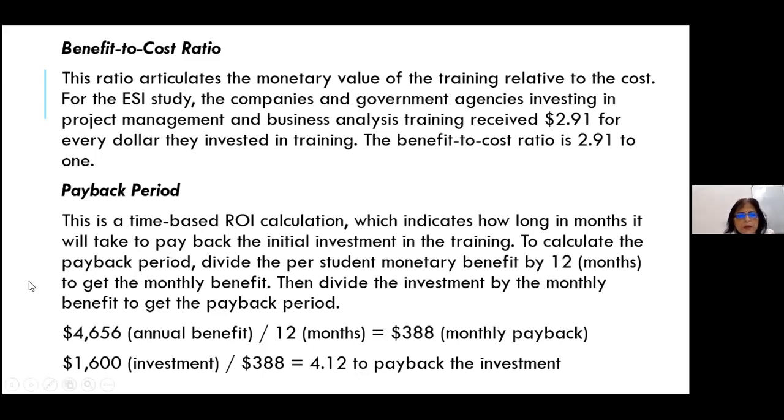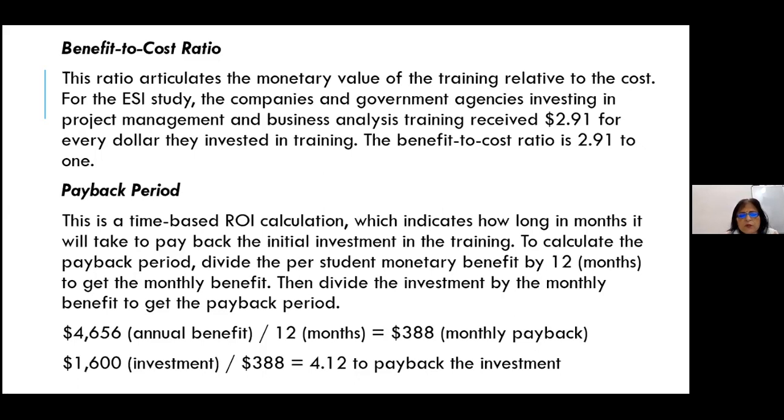Then the payback period. This is a time-based ROI calculation which indicates how long, in months, it will take to pay back the initial investment in the training. The investment in training is not paid back immediately, it takes some time. To calculate the payback period, divide the per student monetary benefit by 12, that is the monthly benefit, because we did it on average annual salary. Then divide the investment by the monthly benefit to get the payback period.